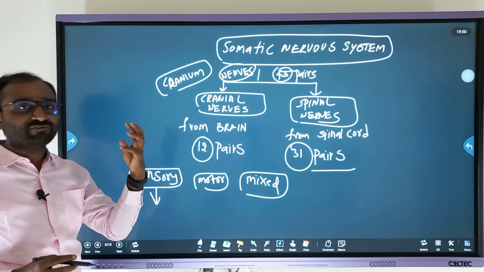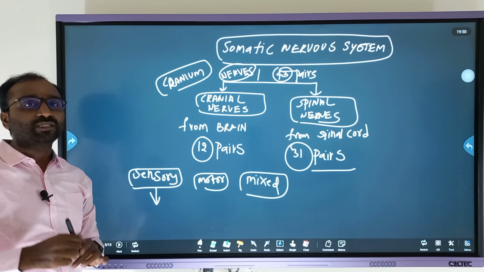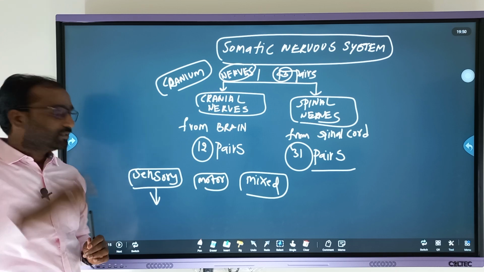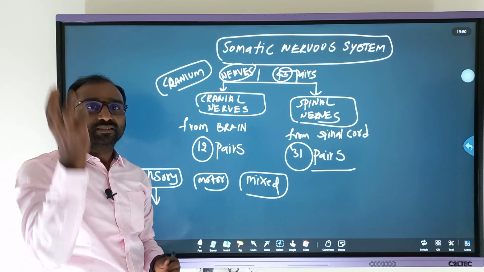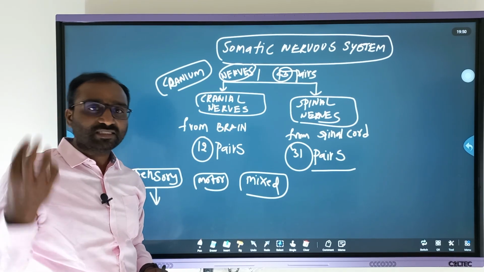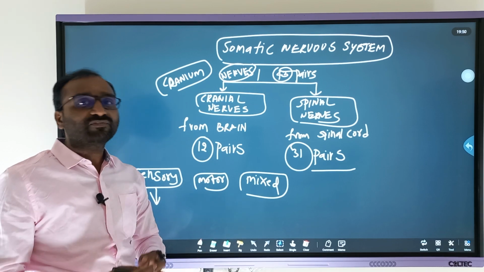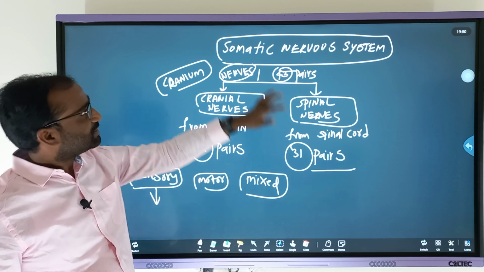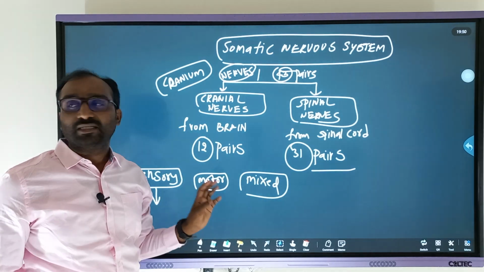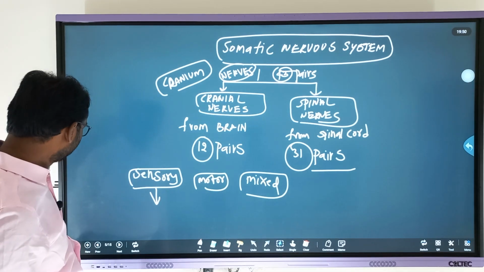Whatever information we observe reaches the brain through the optic nerve from the eye to the brain, which is sensory. Motor nerve: now I am moving my hand. Whatever movement is going on is initiated by the motor nerve, and a mixed nerve has both the functions of sensory and motor nerves. So this is about the somatic nervous system.